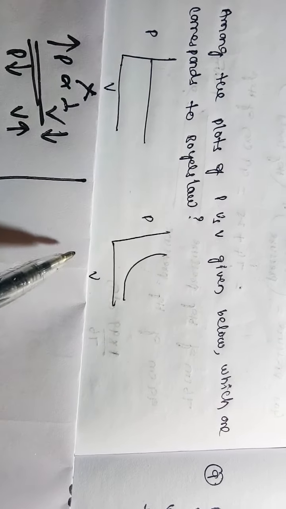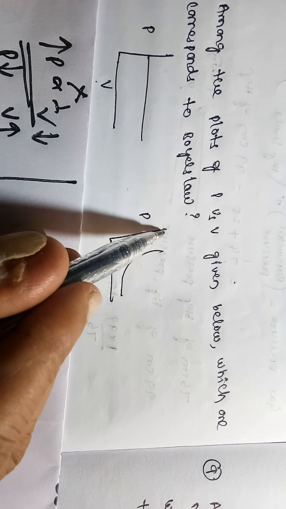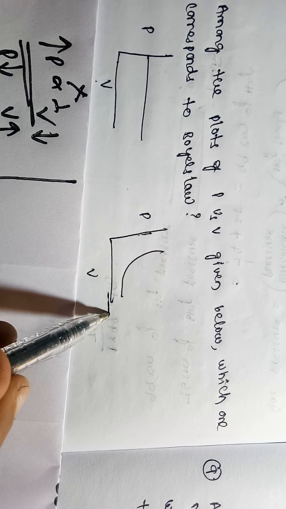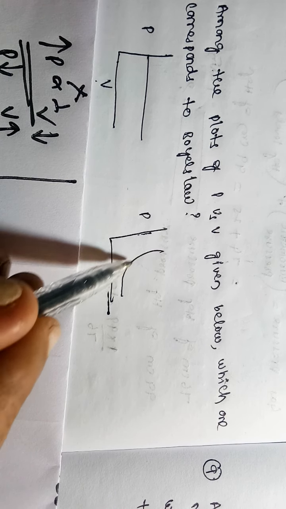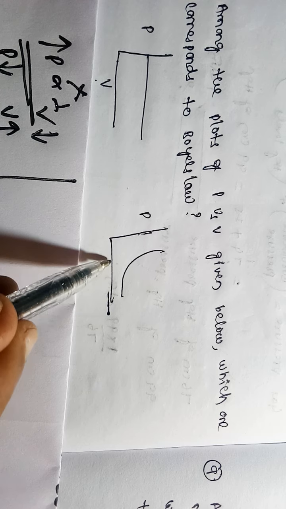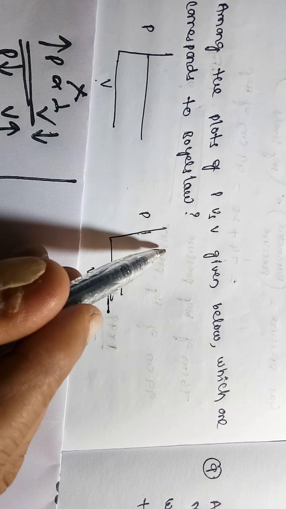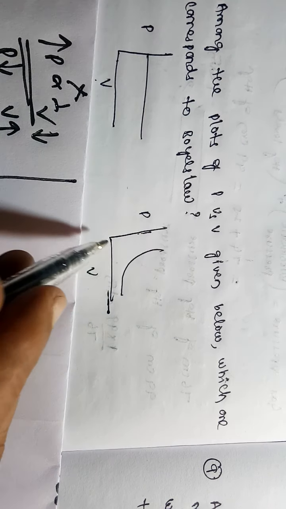Next one. Here, as the pressure decreases, volume increases. If the volume decreases, pressure increases. So that's why this indicates Boyle's law. So this is the correct answer.